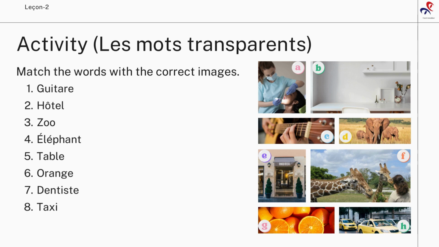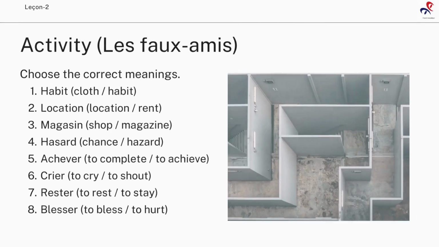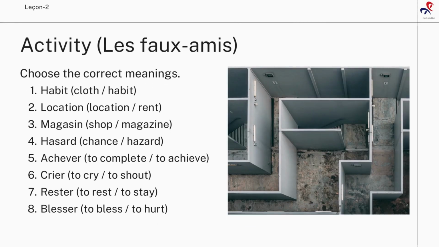Now let's try another activity on false friends. In this activity, you have to choose the correct meanings of these French words. You have two English meanings given and you have to find the right one. Pause this video and check your answers after a few minutes.